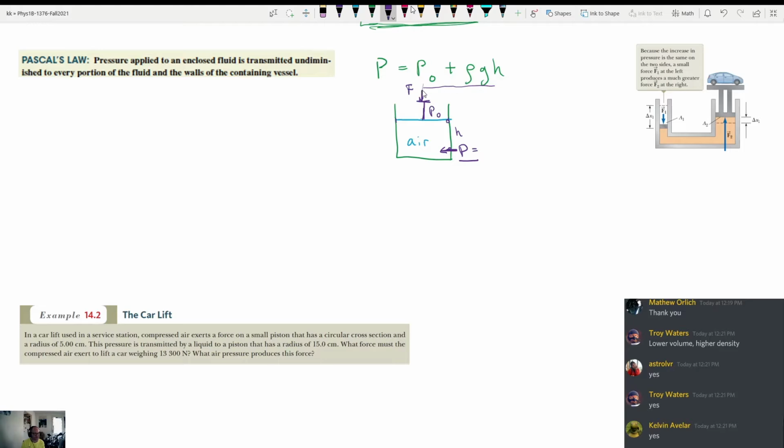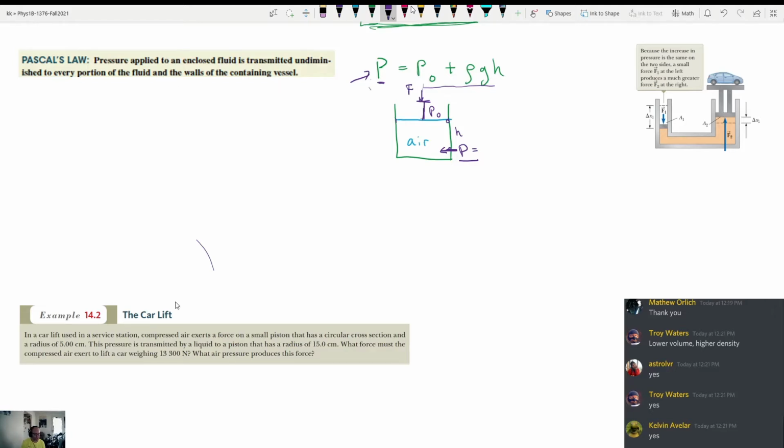That if I add a little bit of pressure at the top, well, look at your equation. All it says is pressure at the top, right, plus rho GH. So if I increase the pressure at the top, the pressure at the bottom is going to increase by exactly the same amount. Not by some fraction of it, but by exactly the same amount. That's what Pascal's law says. It says, the pressure applied to an enclosed fluid is transmitted undiminished to every portion of the fluid and the walls of the containing vessel.